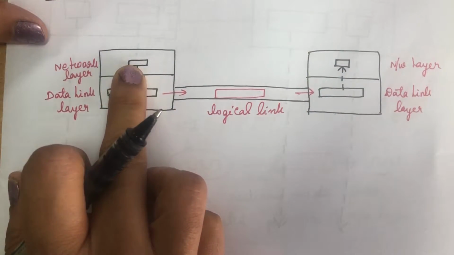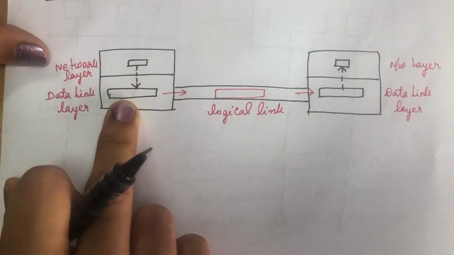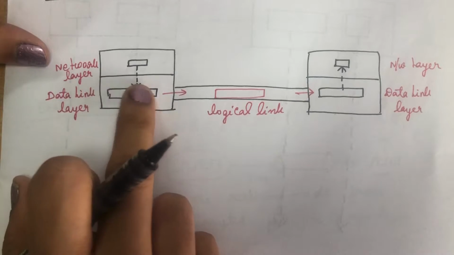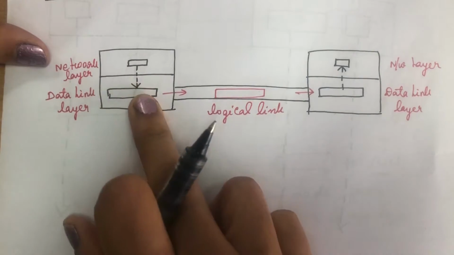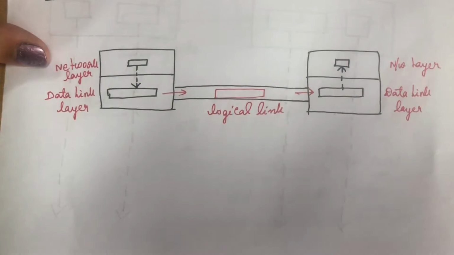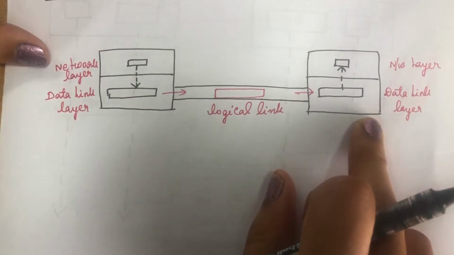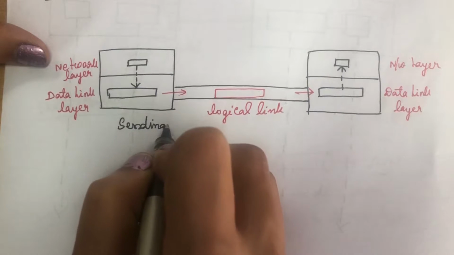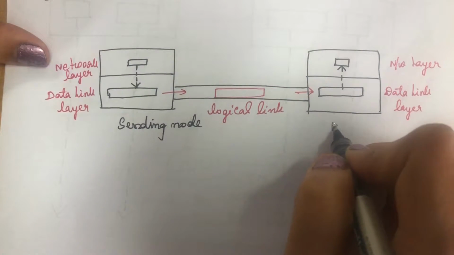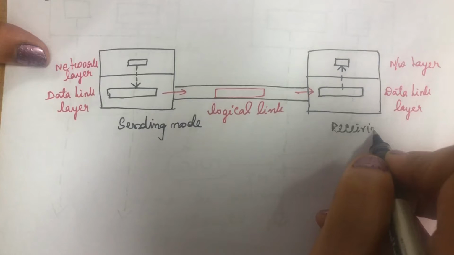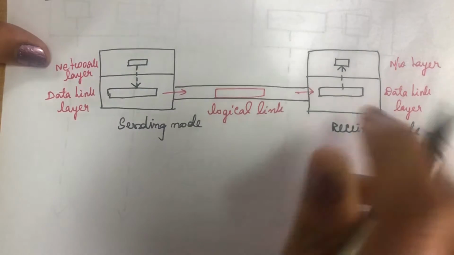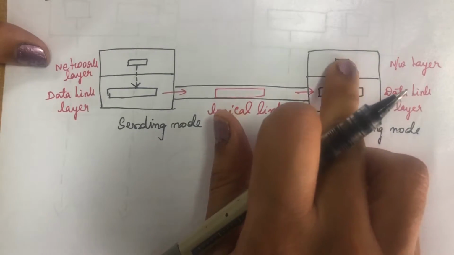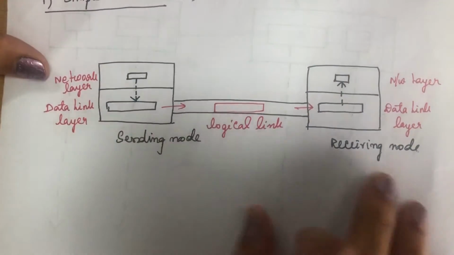So here a packet, data, will be sent to the data link layer. The data link layer will do the encapsulation and put it into a frame. The frame will be sent to the data link layer of the other side. This is the sending node and this is the receiving node. The receiving node will receive the frame, decapsulate that frame, and send the data to the network layer. So this is the simple protocol.